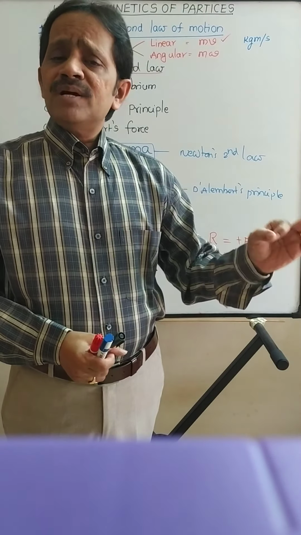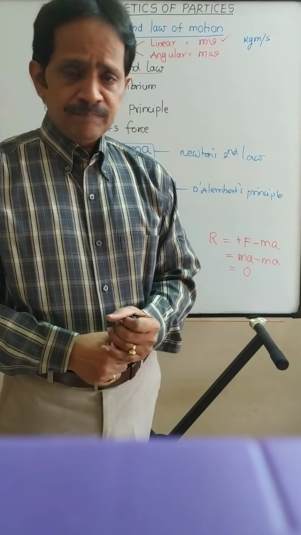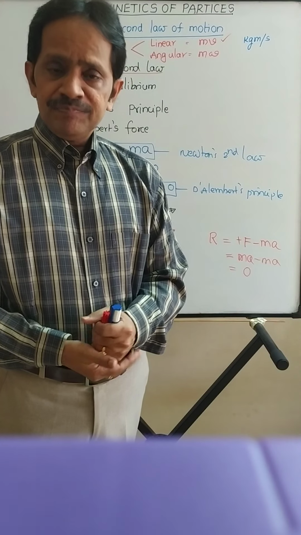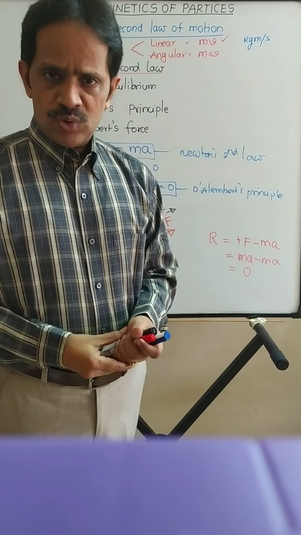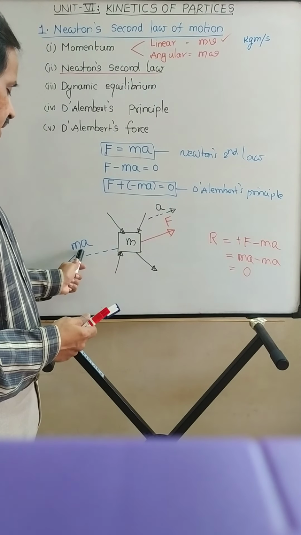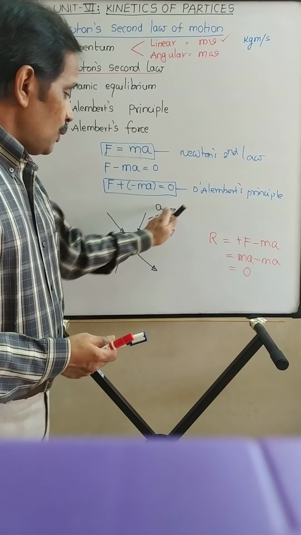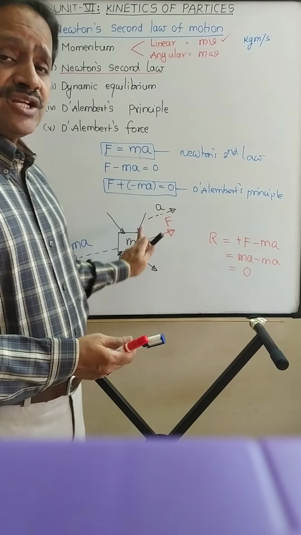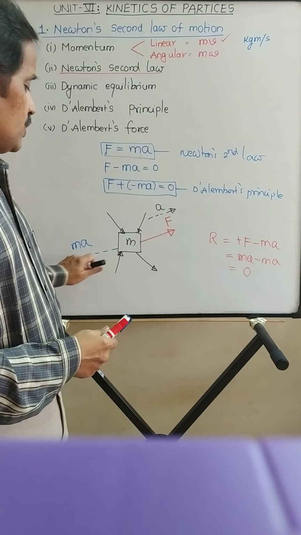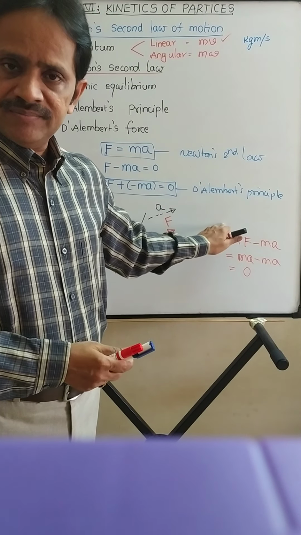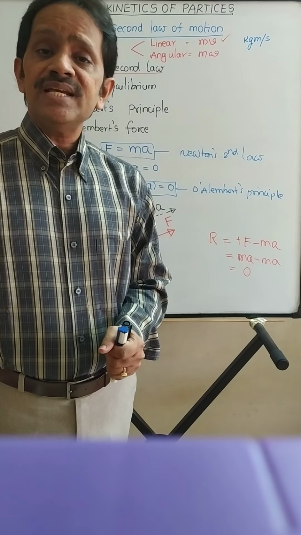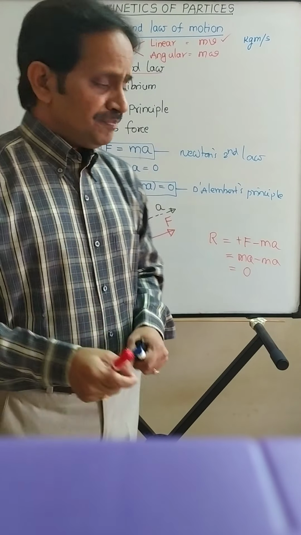So D'Alembert's principle states that any moving body can be brought in dynamic equilibrium by imposing an additional force whose magnitude is equal to m into a in the direction opposite to the direction of acceleration of the body. It is not in the direction opposite to the direction of motion of the body.